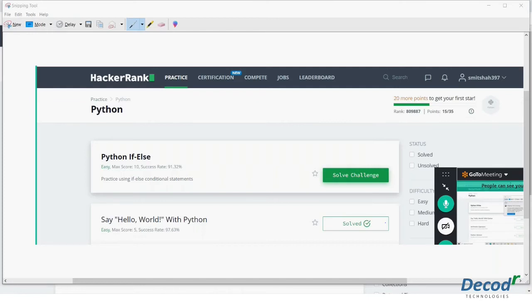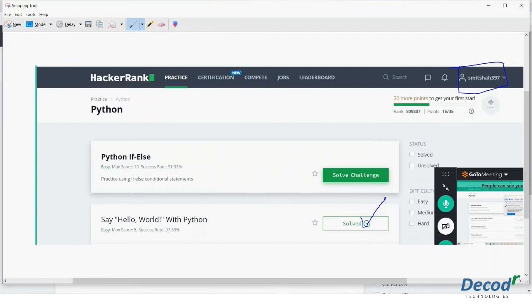So everybody understood what you have to do. If you solve just one challenge, just take the snapshot of it and submit it, and do it for every challenge. Just take the snapshot so that we know that this student has done this challenge because it is saying solved.